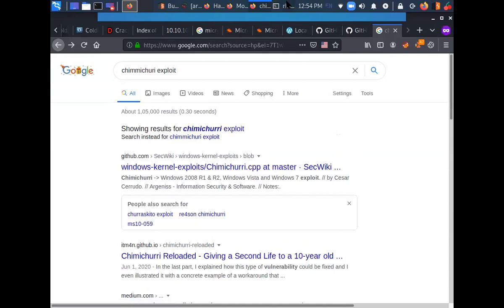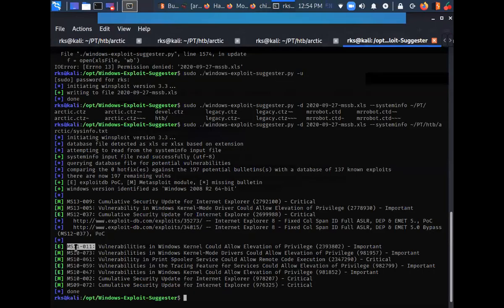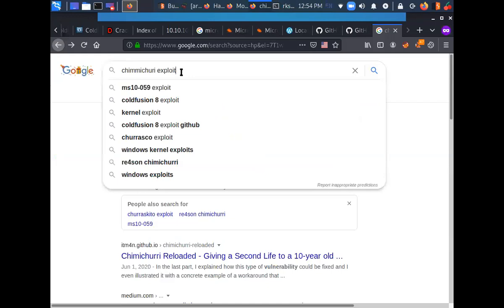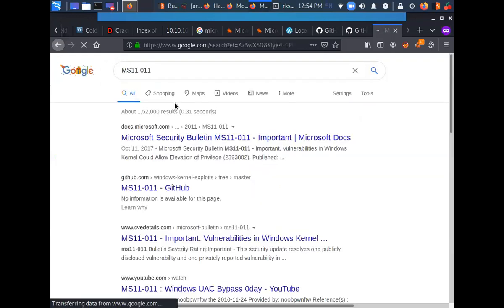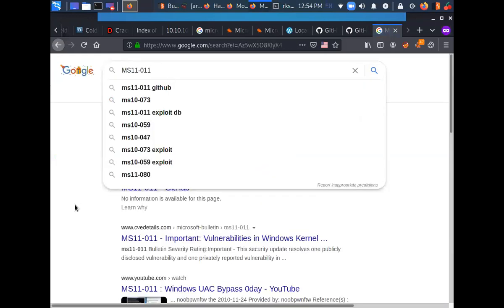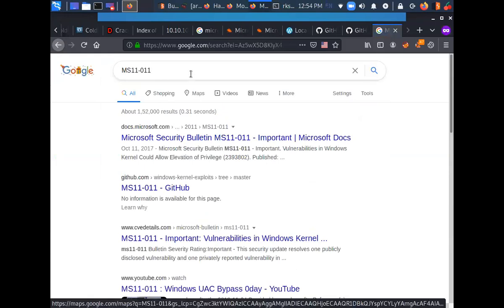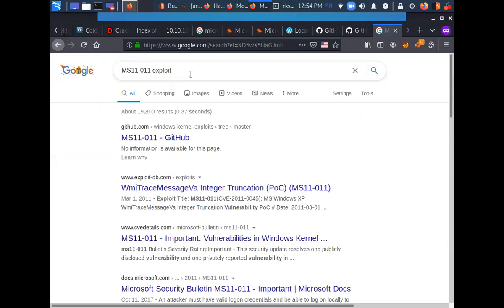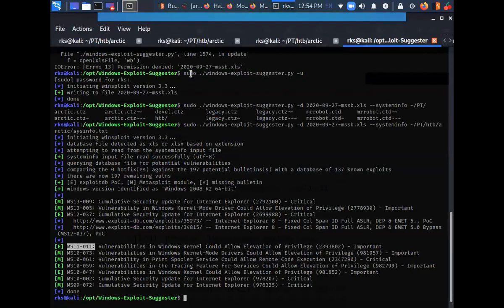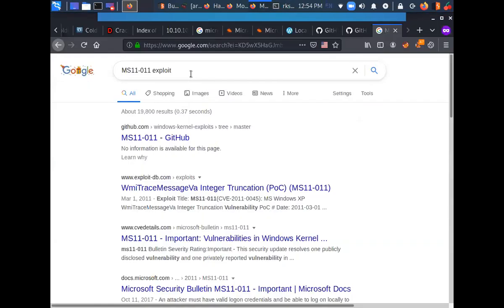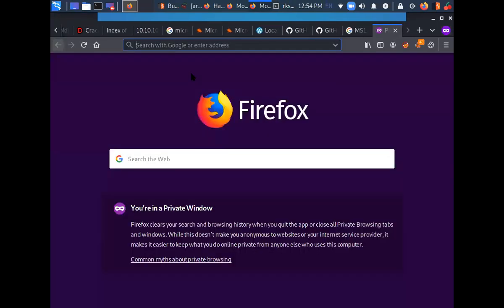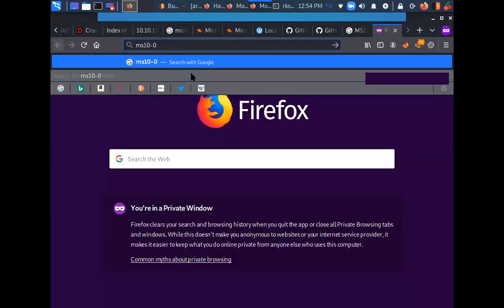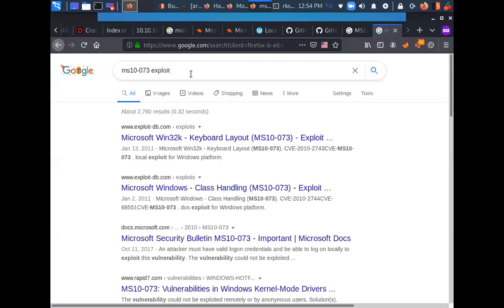But for you, what you can do is copy these MS vulnerability versions and search for them. You can try to read it over this official website, Microsoft Security Bulletin. I can just search for exploits over here. That's one way of doing it. And MS10-073 exploit DB.